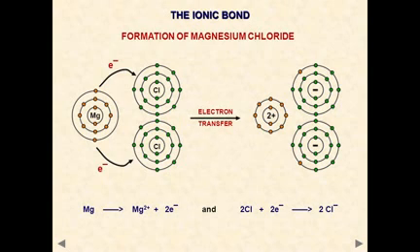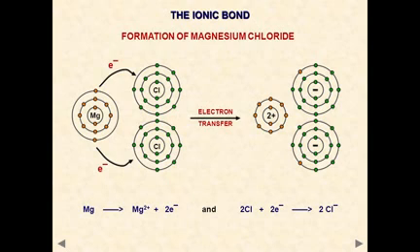Next characteristic of ionic compounds is conductivity of electricity. Now, conduction of current, that is electricity, involves movement of charged particles, and we know that in aqueous solution or molten state, ionic compounds change into ions, so they can conduct electricity.